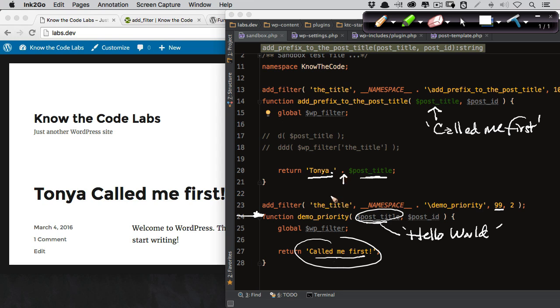And that little dot right there, that's so you can take two strings and concatenate them, which is join them together. That's what that means, that little dot right there. Okay, and then I returned it. So I put Tanya onto the front of it. Right, and that's what we see here. Okay, I just wanted to make sure that you saw that sequence.